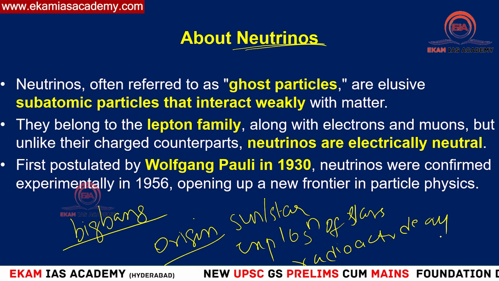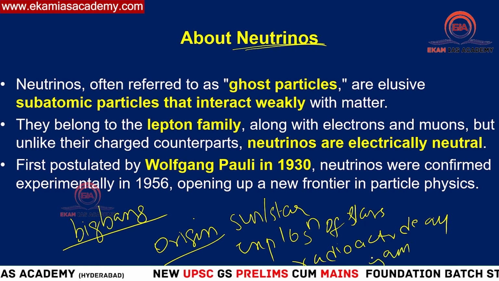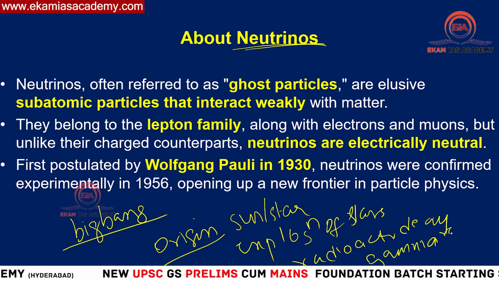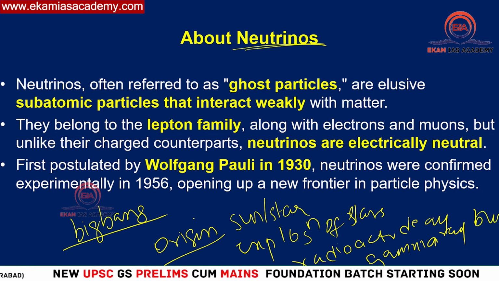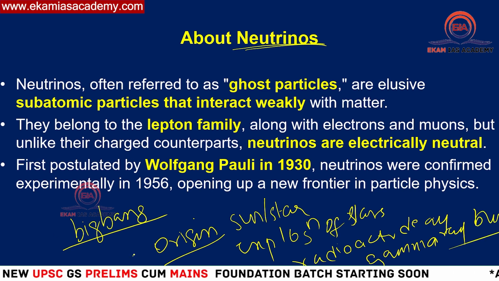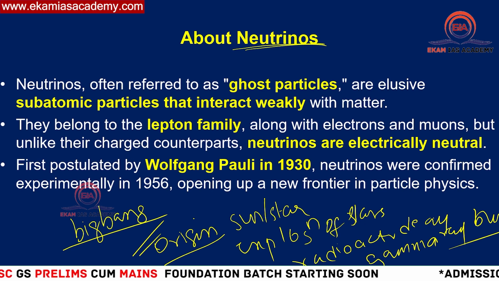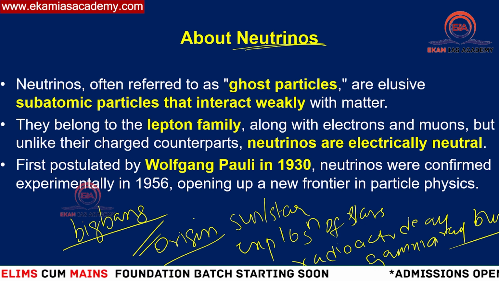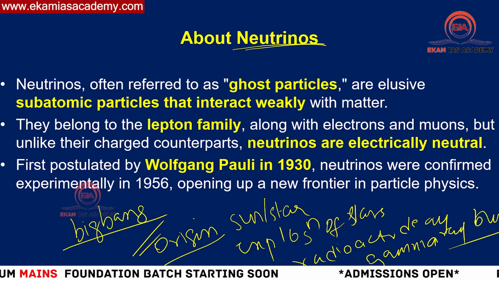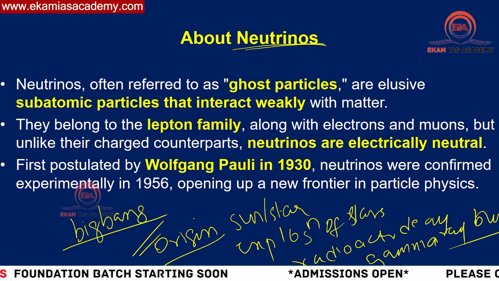We also have other processes like gamma ray bursts. All these things have created these neutrinos. This is the origin of neutrinos that you specifically need to remember. And they can even be produced by man, in laboratories also.